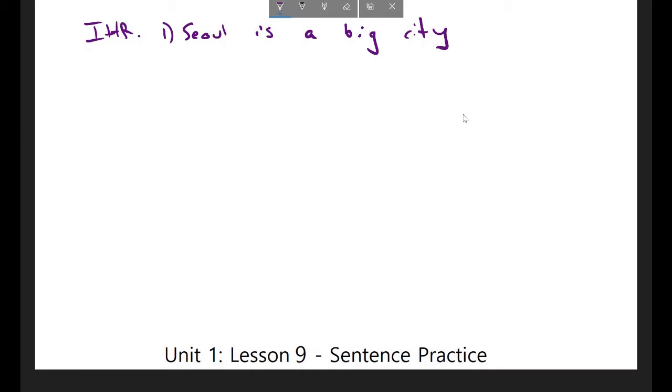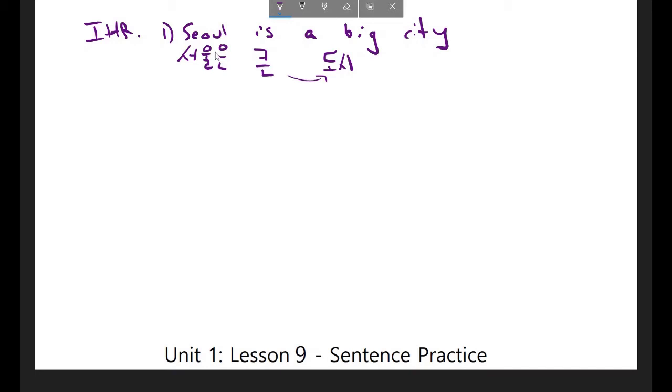Okay, the subject of the sentence is Seoul, so I will write that here. Seoul. That's the subject, so I'm going to include the subject particle here. I want to indicate that it is a city, so I'm going to write the word city here, which is 도시. But I specifically want to indicate that it's a big city, and the adjective to be big in Korean is 크다. However, if I want to describe an upcoming noun like this, you should know that you shouldn't use 다 here, and instead you need to add this to the adjective.